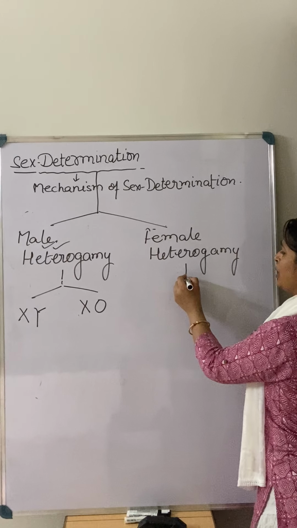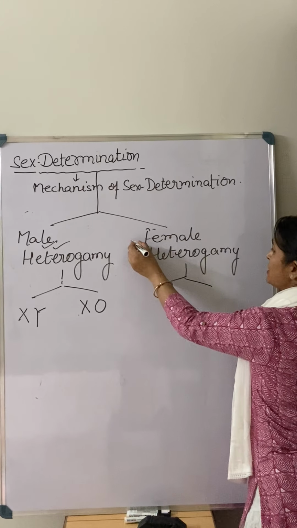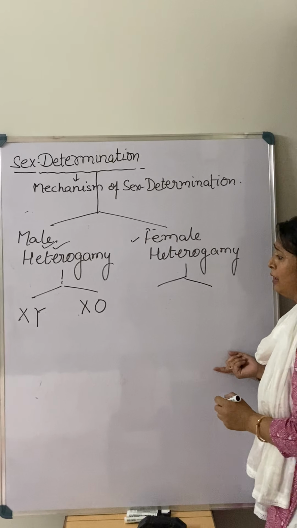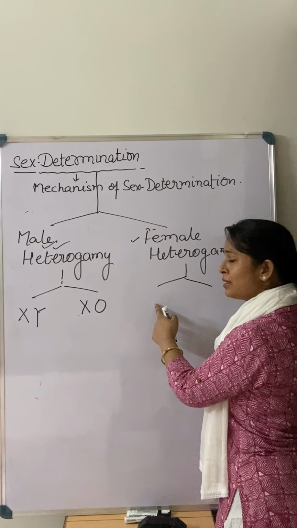Same with the female heterogamy. In this case, females are the deciding parent who will decide the sex of the baby.